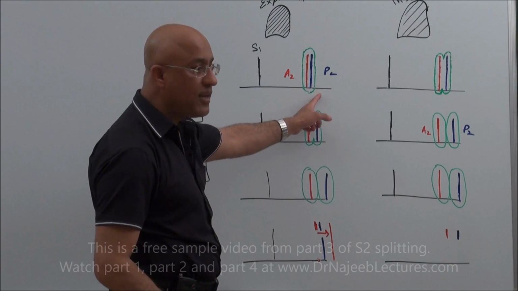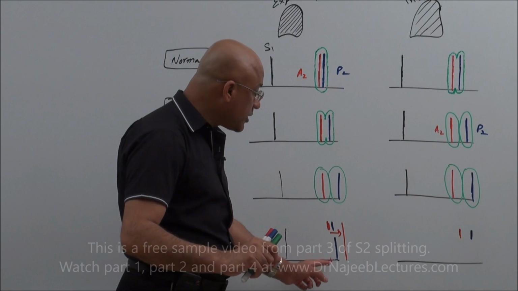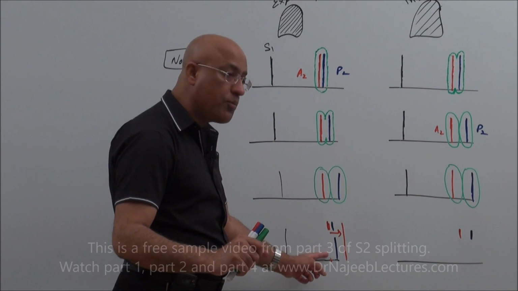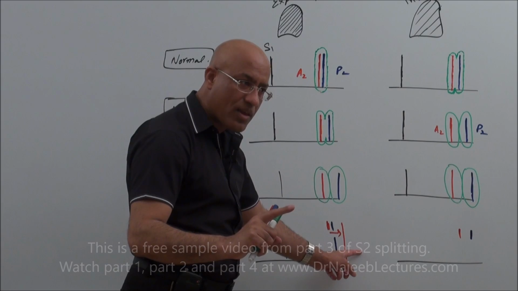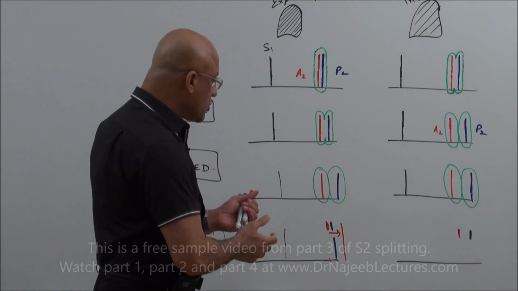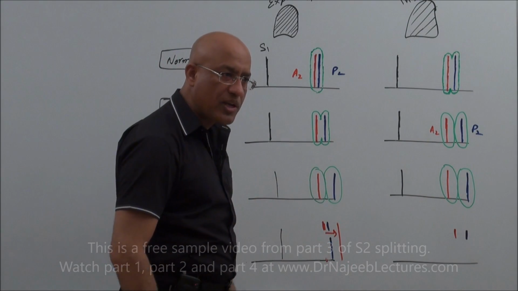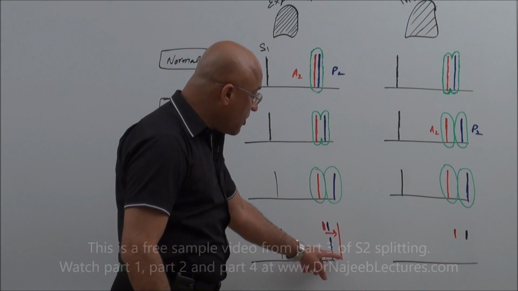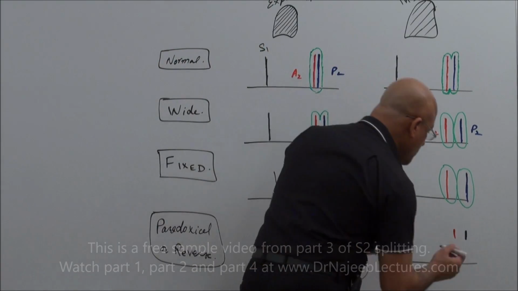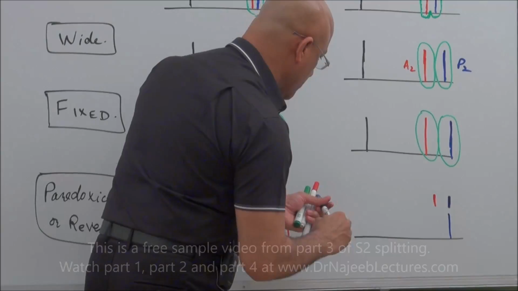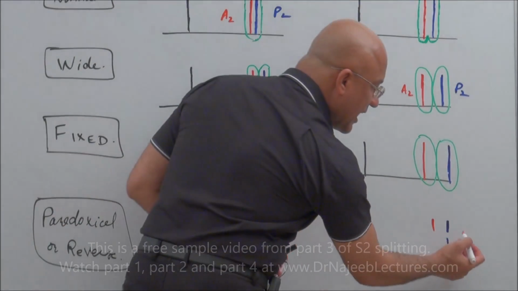Normally, first A2 and then P2. But in some cardiac situations, A2 is so much delayed that it is not before P2, but after P2. Is that right? Yes. So it is a reversed sequence of closure of the aortic and pulmonary valves. Now you imagine, this is during expiration. Imagine during inspiration. Listen, P2 is here, and this is of course the first heart sound, and during expiration this was delayed.